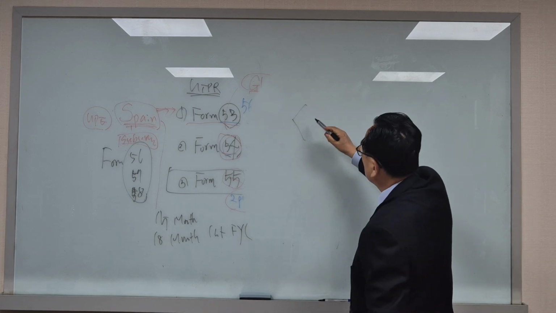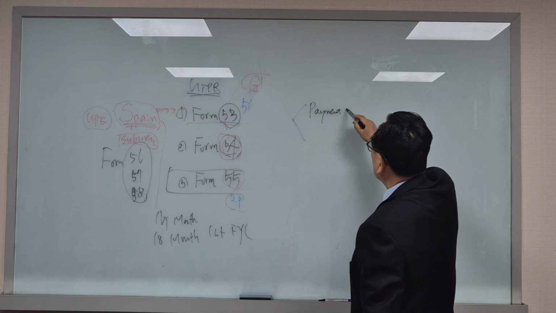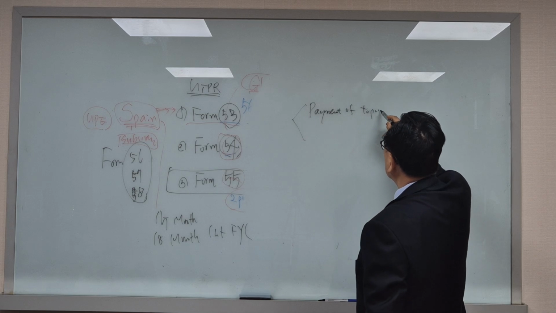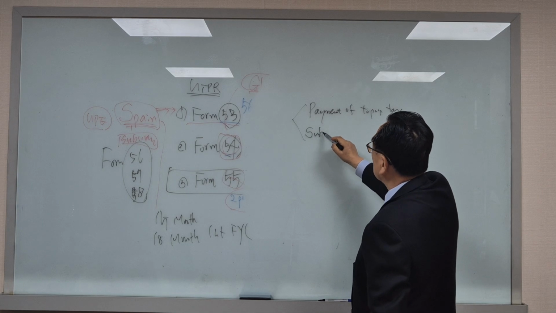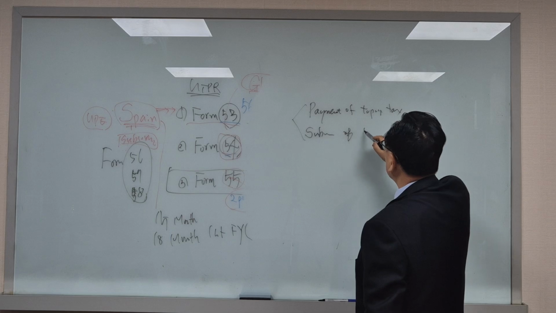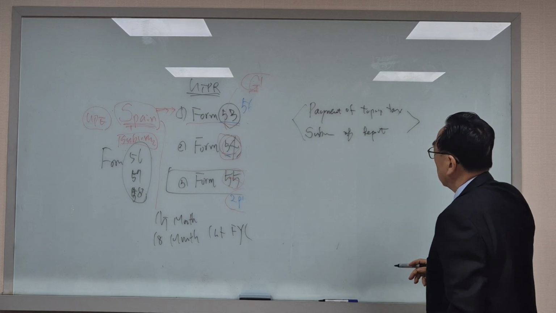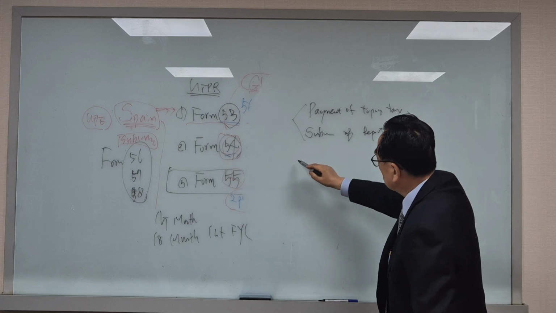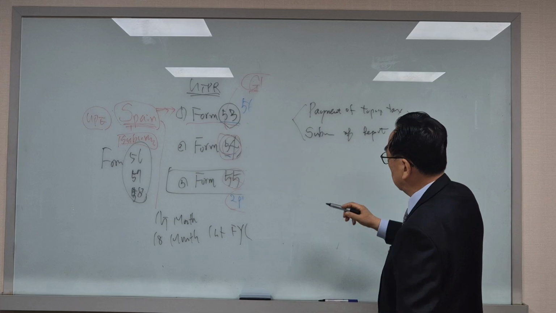There are two obligations: number one, payment of top-up tax, and number two, submission of the information report, which should be done after 15 months. The government gives a 15-month preparation period.